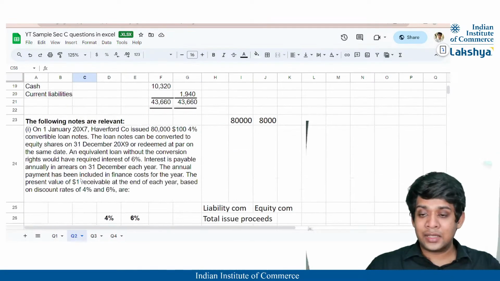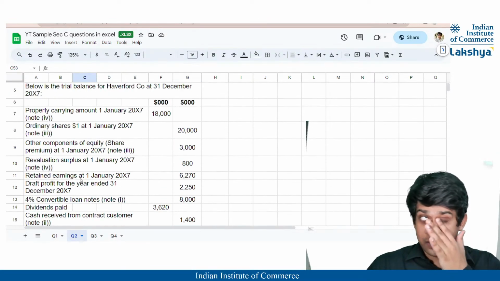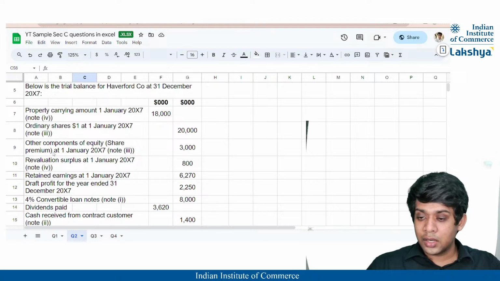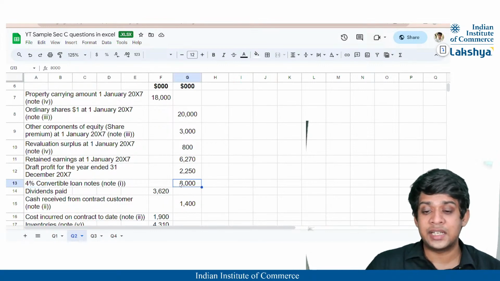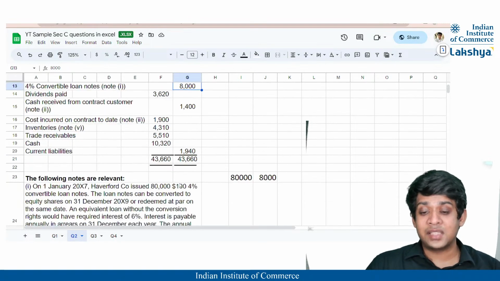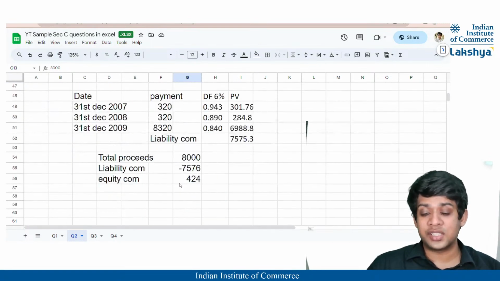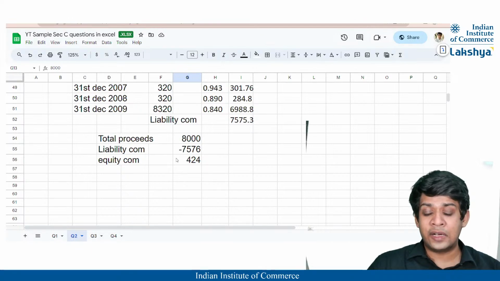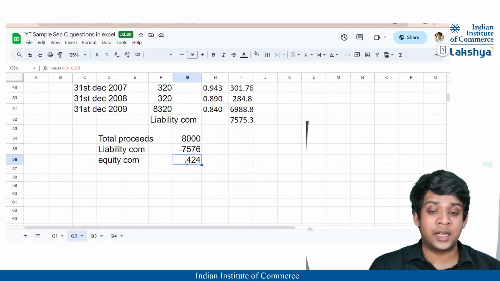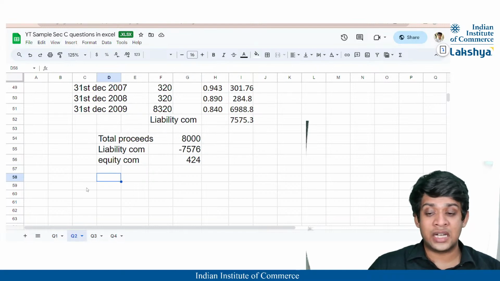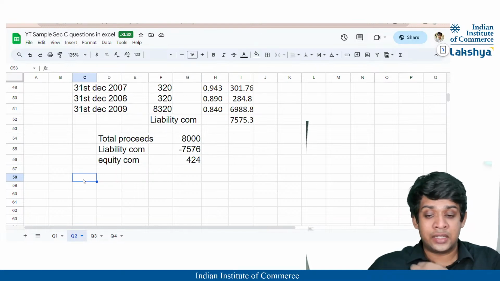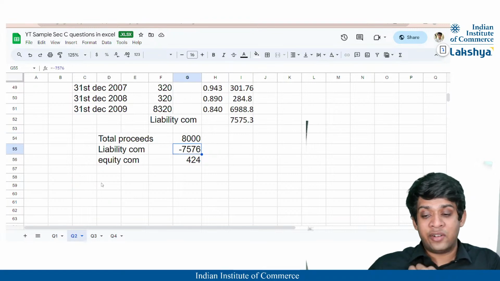So let us look at one thing now. What is the liability stated at here in the trial balance? Yes, 4% convertible loan note. It is stated at 8,000. That means they did not understand, or they have not stated it correctly, that if it is a convertible loan note, the complete 800,000 does not go to your liability section. It goes to your equity section also. Correct? So we have to reduce the liability because they have stated liability higher, that is 800,000. Correct? And liability is only 7576.